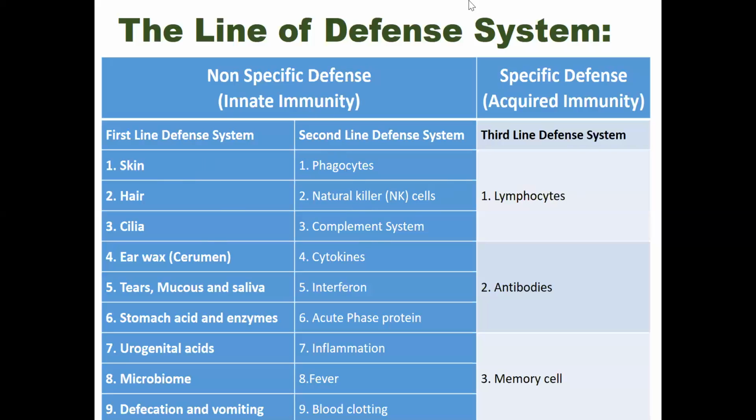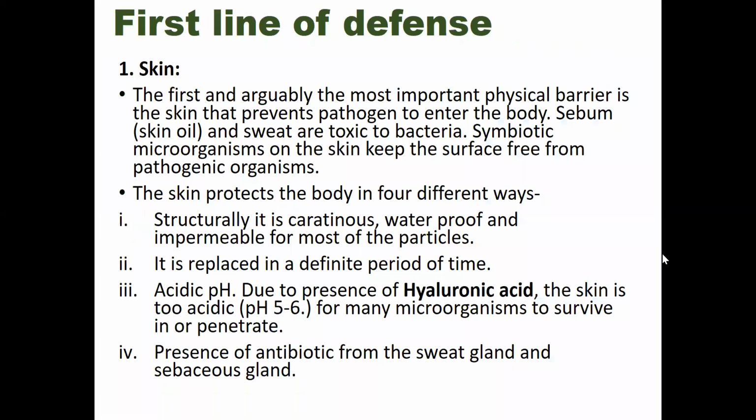So now, let's talk more elaborately about the first line of defense first. So the first and the foremost and the most important physical barrier of a human is his or her skin. Okay, so the first and arguably the most important physical barrier is the skin, and this skin actually prevents pathogens from entering the body.